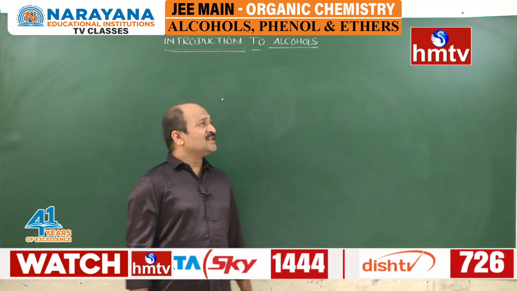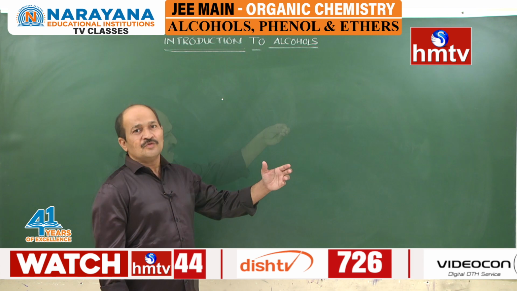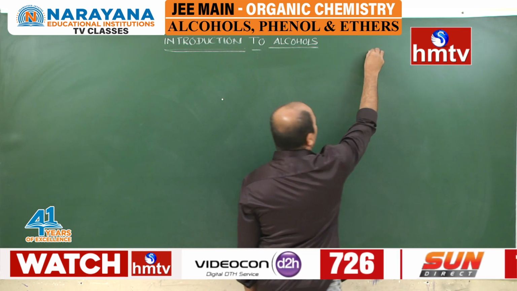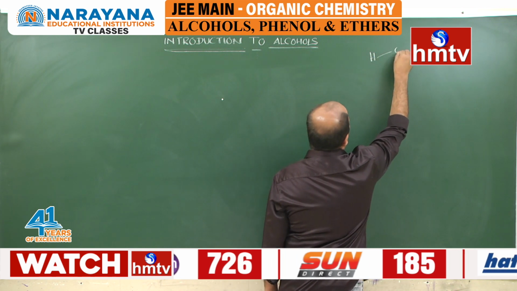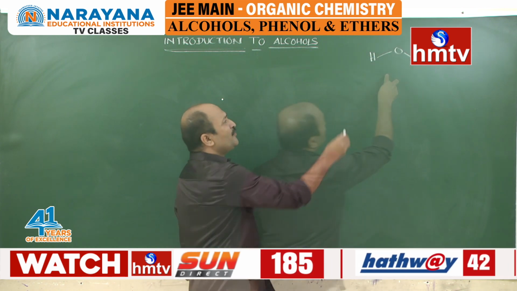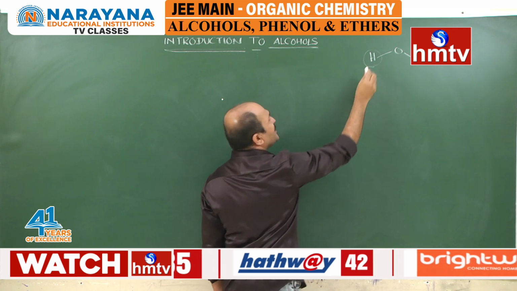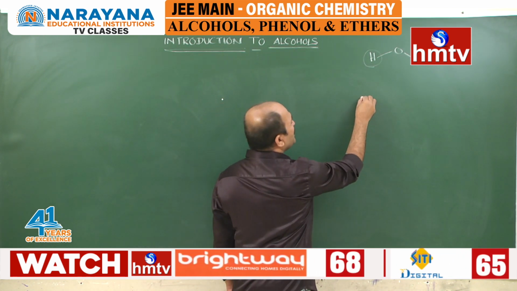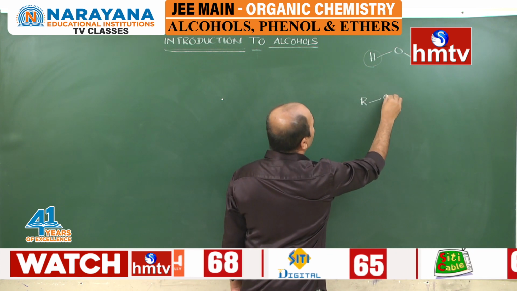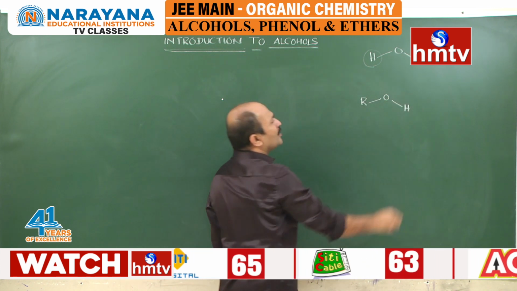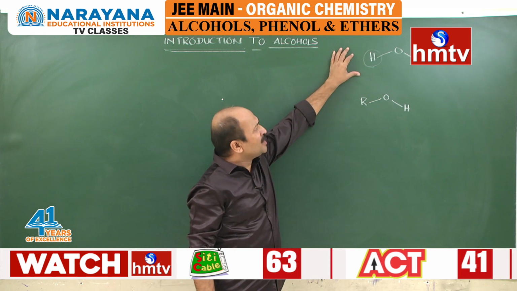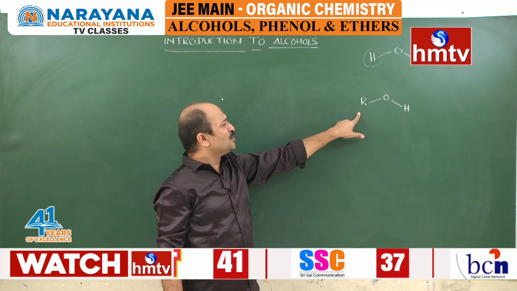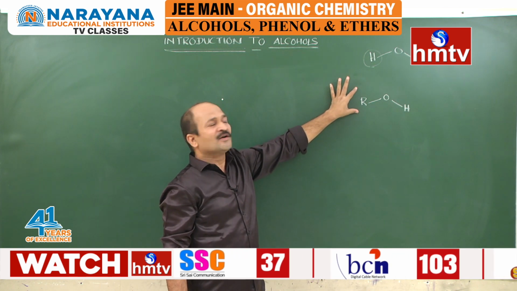Before discussing all these alcohols, let us see how alcohol is derived. Students, take a look. Here is HOH. If you replace one hydrogen with an alkyl group, that can be considered as alcohol. In the water molecule, if hydrogen is replaced with an alkyl group, that is considered alcohol.